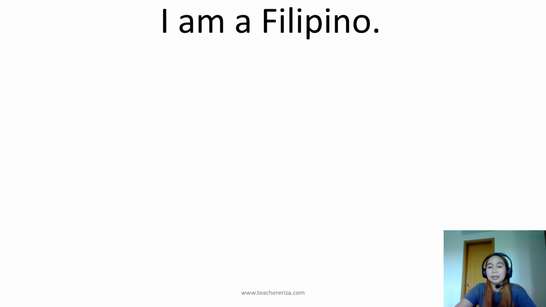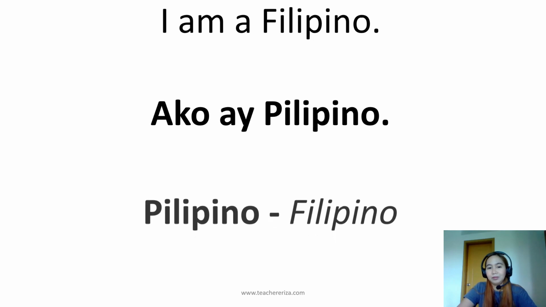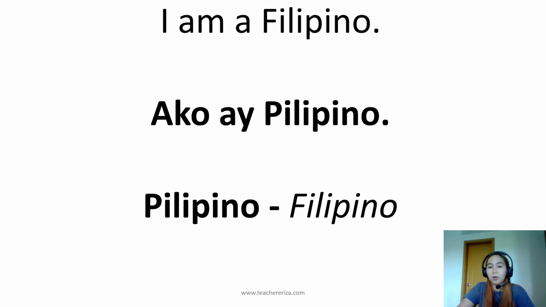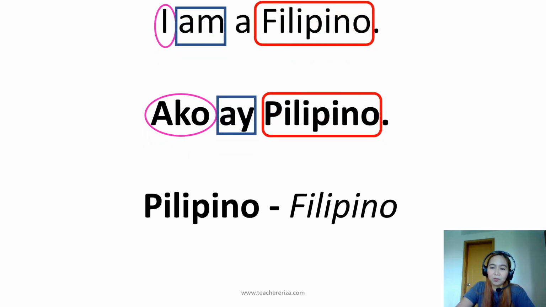Another example is I am a Filipino. The formal way is to just follow this pattern. So ako ay Pilipino. Pilipino is Filipino in English. Ako ay Pilipino. Normally the article a has no translation in Tagalog. So ako ay Pilipino, formal way.